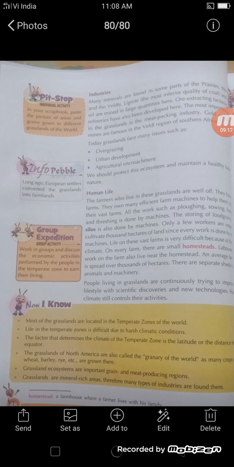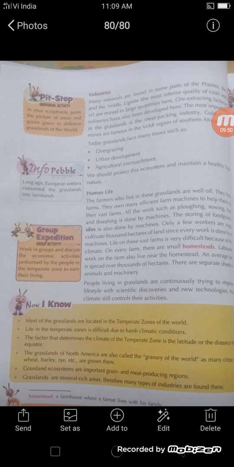Now let us learn the important points we have discussed in this chapter. Most of the grasslands are located in the temperate zone of the world. Life in the temperate zone is difficult due to the harsh climate conditions. The factor that determines the climate of the temperate zone is the latitude, or the distance from the equator. The grasslands of North America are also called the granary of the world, as many crops such as wheat, barley, rye, etc. are grown here.